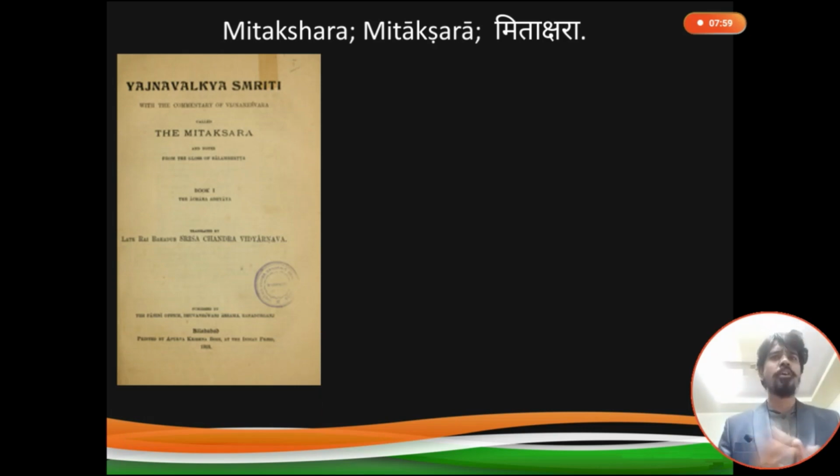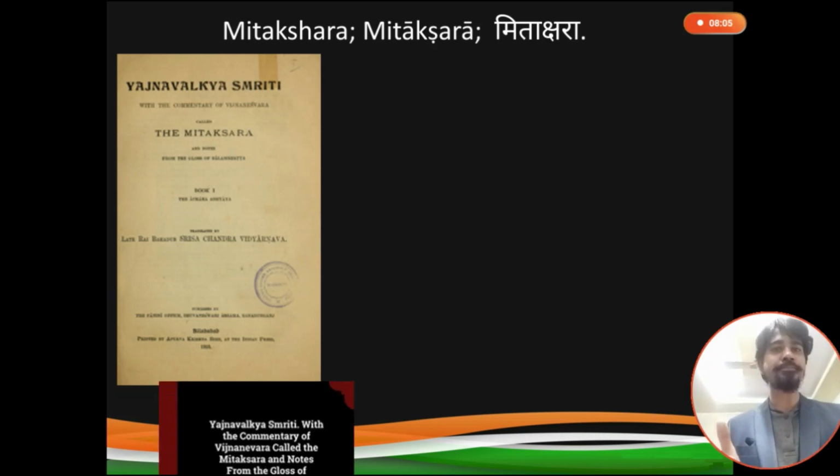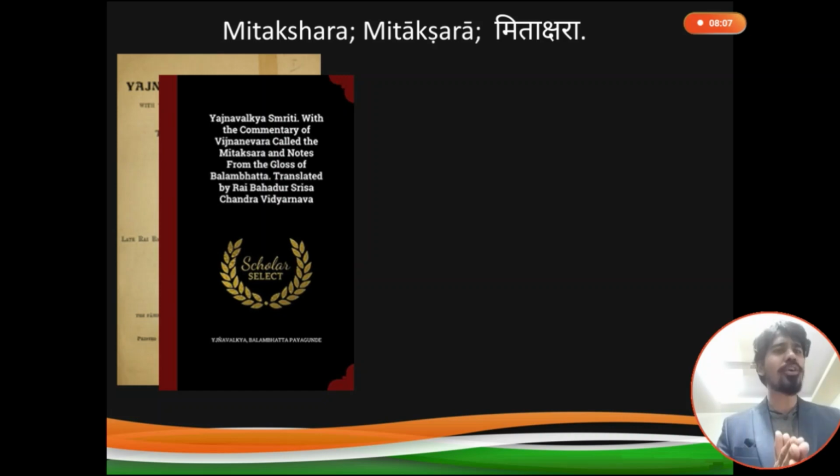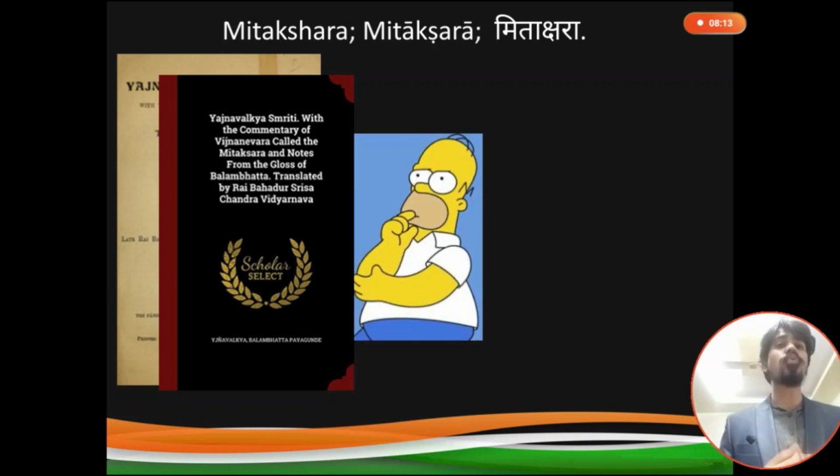Mitakshara school, you can see there is one very old book that was written somewhere in the British era of India. Then another book is there. Both of these books are written in English. So one must wonder, why, if this knowledge is so old, why are these books written in English?